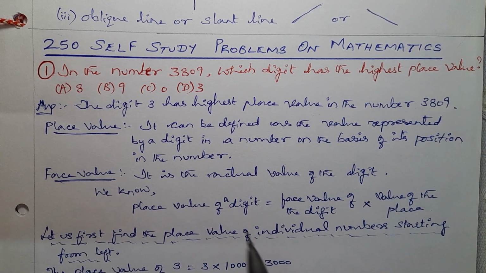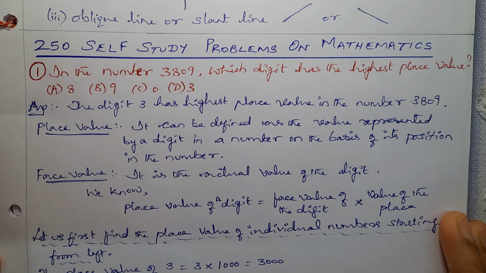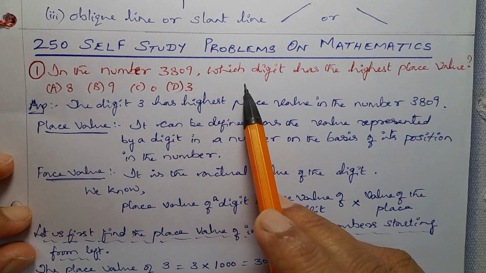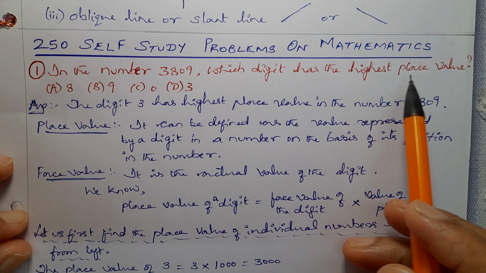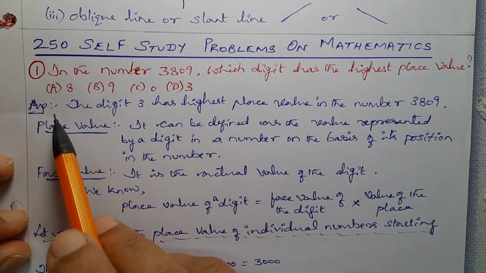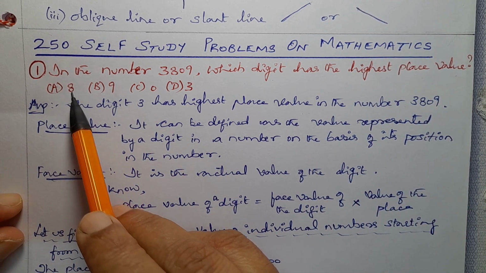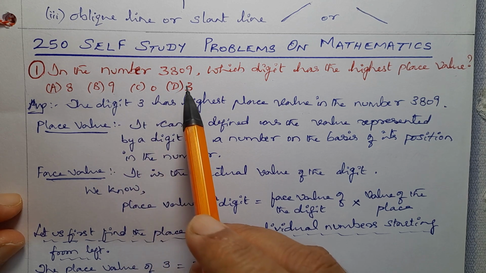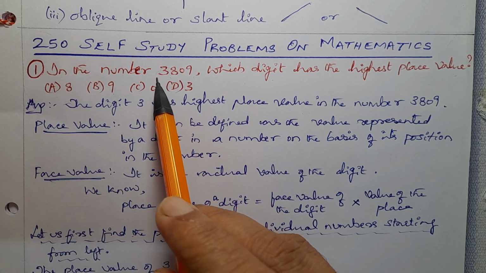In the number 3809, which digit has the highest place value? Option A 8, option B 9, option C 0, option D 3. 3 is the answer.